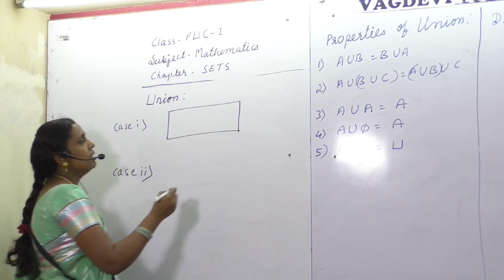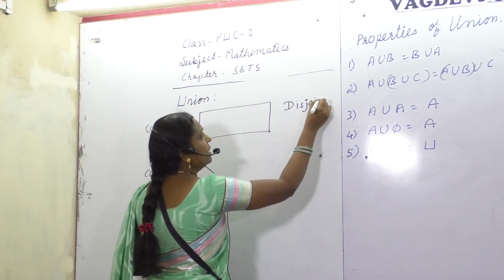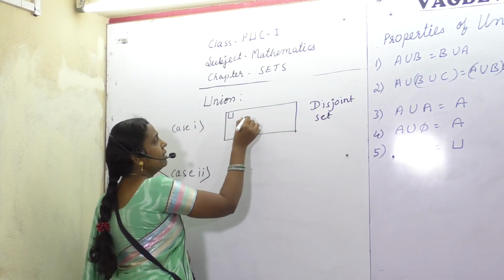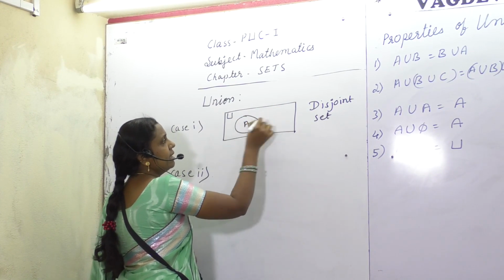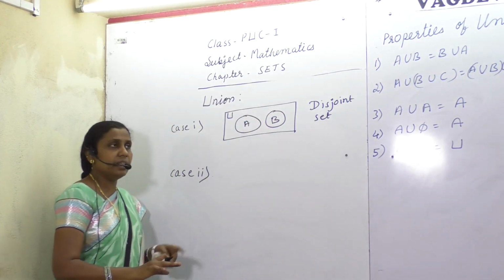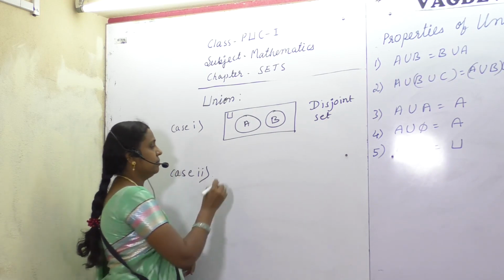Okay. In the case of disjoint sets, disjoint means what? I told you already. Here the set A and the set B will be different. There will be nothing common between the sets.